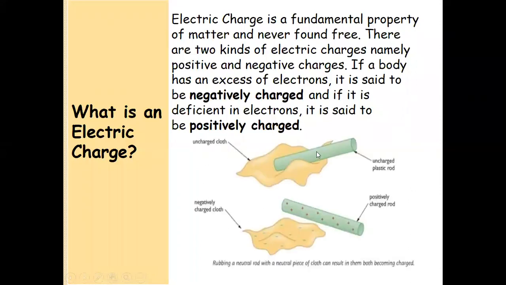For instance, there are two uncharged bodies. When we rub them together, there is a transfer of electrons and the cloth gains electrons from this rod, so it has an excess of electrons and becomes negatively charged. Because this rod loses electrons, there is a deficiency of electrons, so it becomes positively charged.